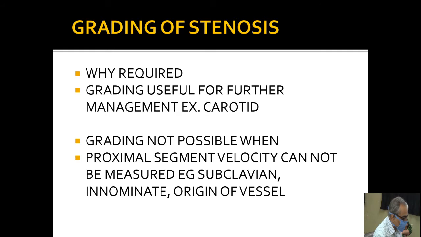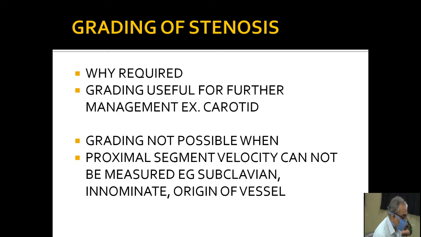Sometimes the grading is not possible. If you cannot evaluate the proximal segment, then it is difficult to grade the stenosis, because grading is especially so in lower limb or upper limb Doppler. For example, if you are seeing a subclavian stenosis, but the proximal subclavian artery is not seen, or there is an innominate stenosis and you cannot see the proximal innominate artery, or it is at the origin, you cannot compare with the pre-stenotic segment, so the grading may not be possible.